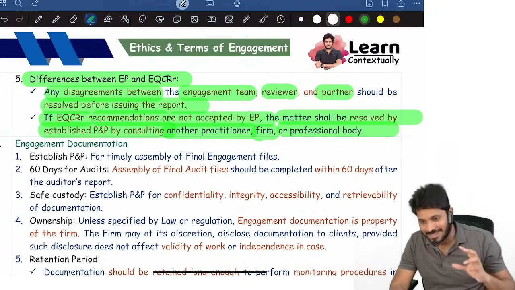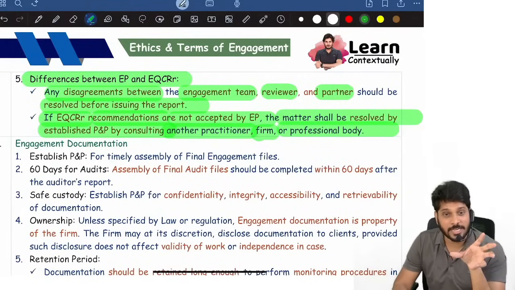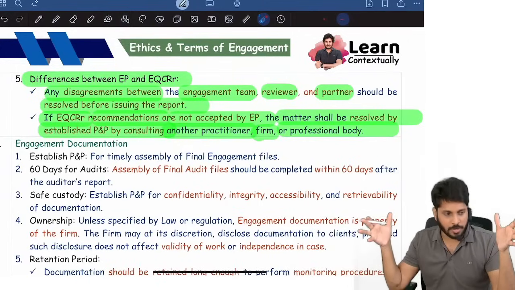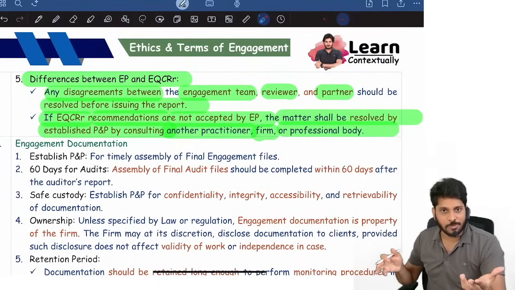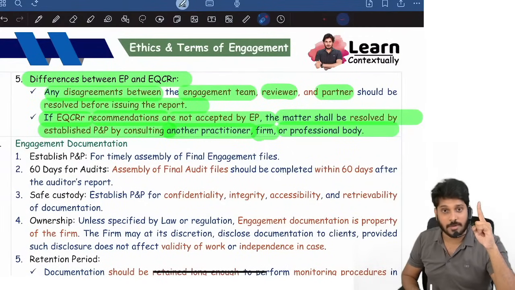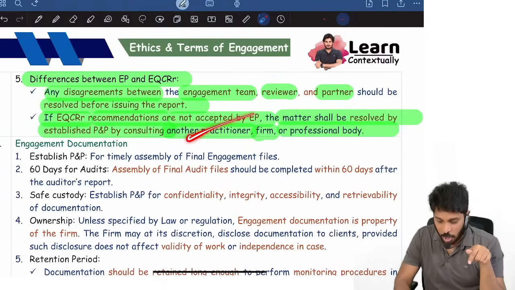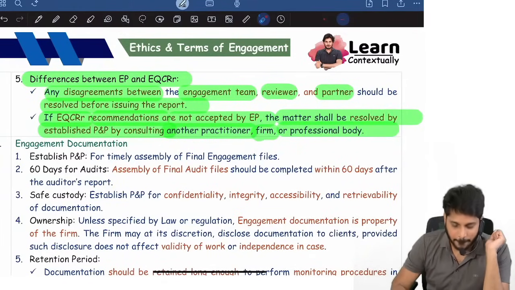Okay, fine. So engagement quality control recommendations, if at all not accepted by the partner, then whose decision will work? The partner is not agreeing to the reviewer, the reviewer is not agreeing to the partner, then how will it be resolved? Firm policies and procedures will resolve it. What might firm policies and procedures tell? It might tell contact another CA, contact another firm, contact the professional body, like that it might say.